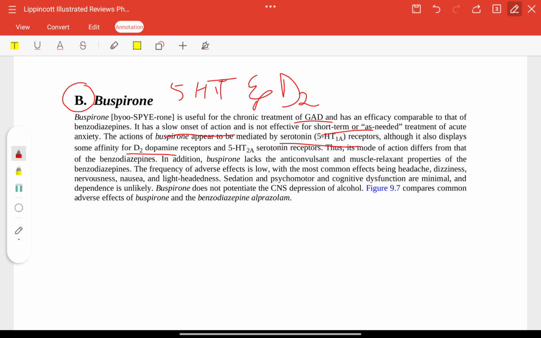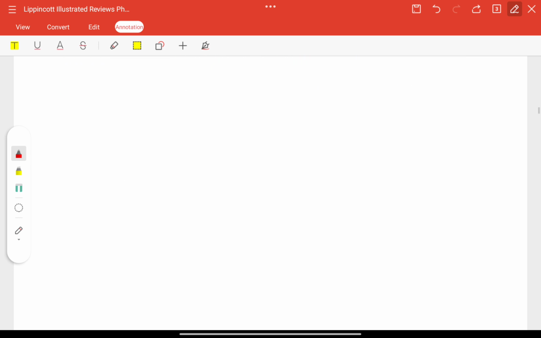So buspirone will lack the anticonvulsant and muscle relaxant properties which benzodiazepines have. Adverse effects are low: only headache, dizziness, nervousness, nausea, and lightheadedness. Sedation and psychomotor cognitive dysfunction are also minimal with this.